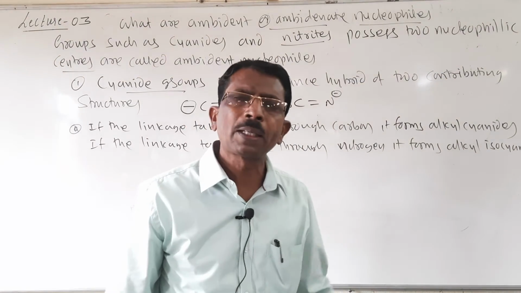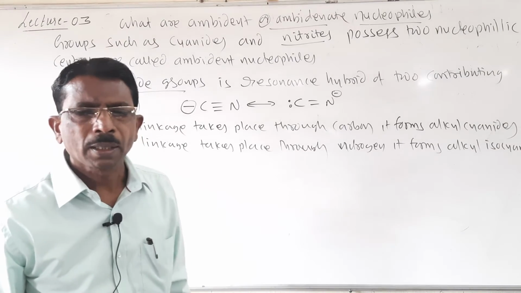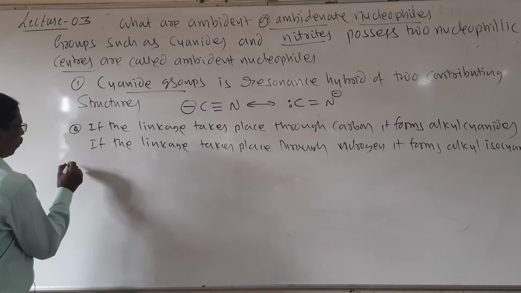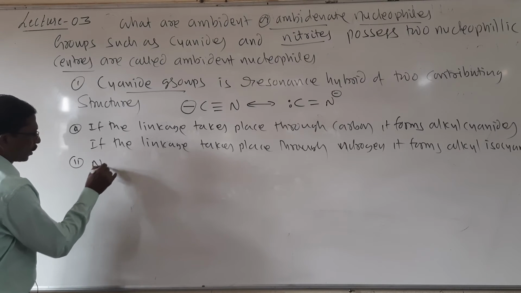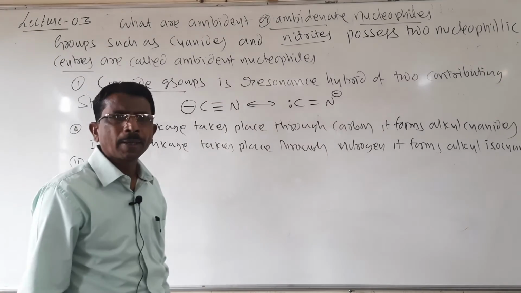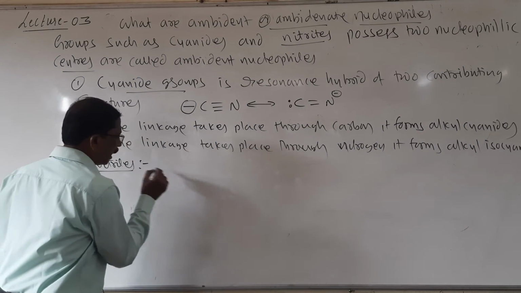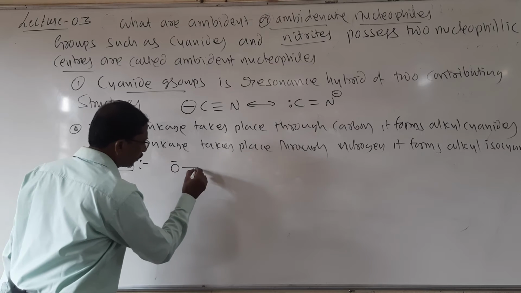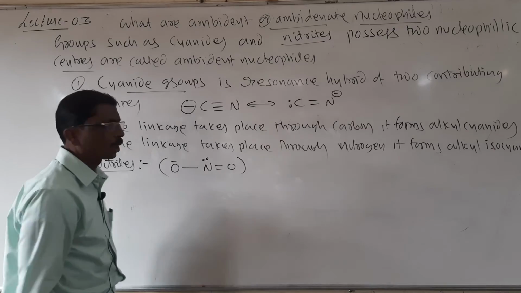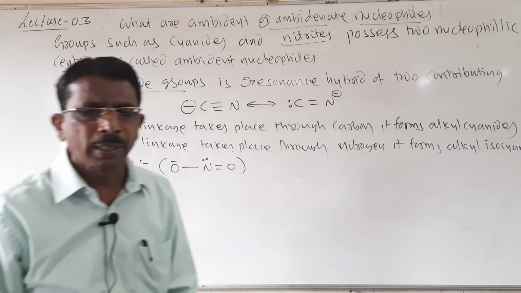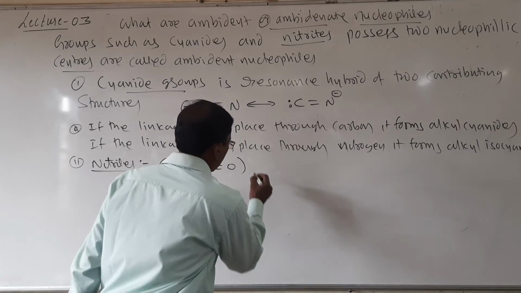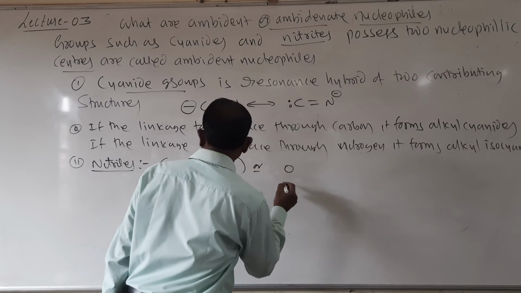Among these the carbon linkage is very stable. Then for the second example I will go for nitrites. Look here students, this is the structure for nitrites. It may be written like this, or it may also be written like this.